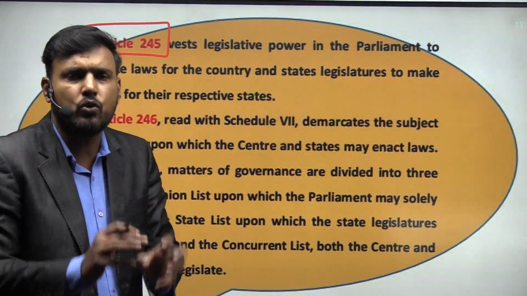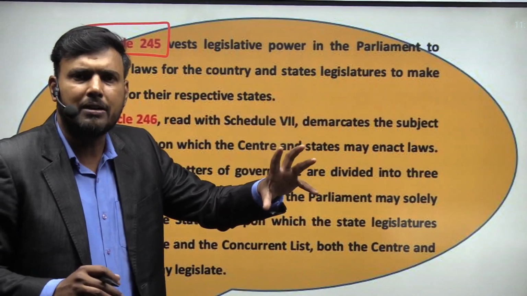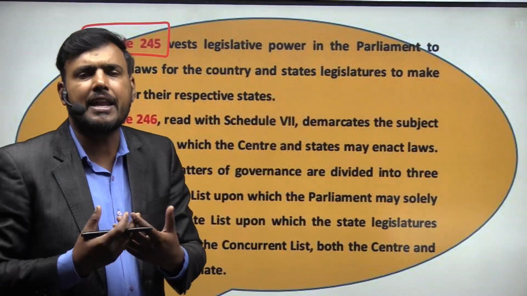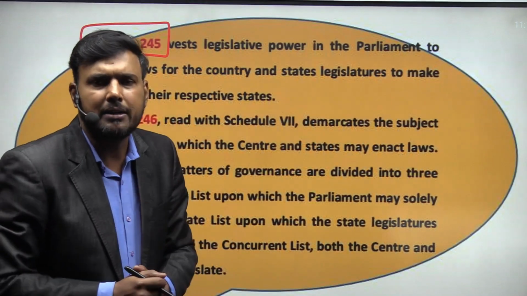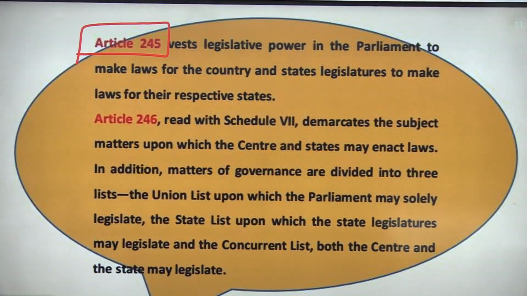When the central government makes rules and regulations, it will be for the entire country. When the state government makes them, it will have a local effect, limited to that particular state. So that is again a key point for cooperative federalism.